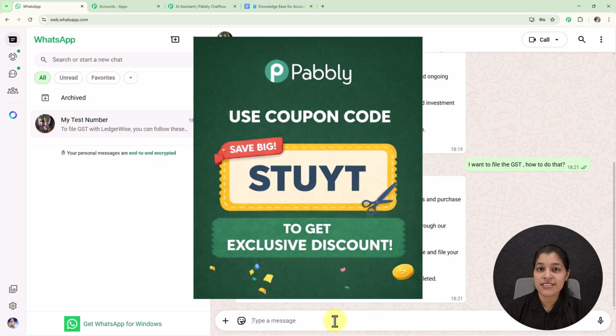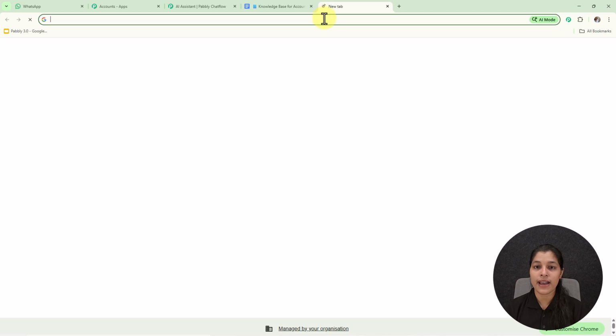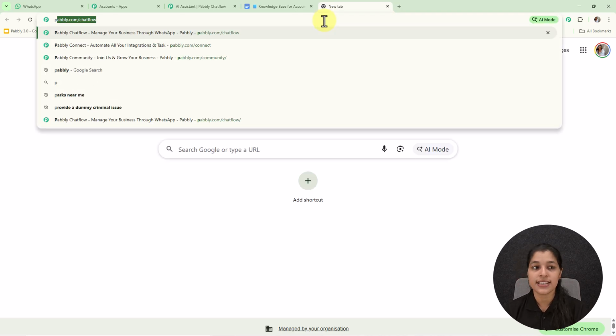And now for creating this AI assistant, you have to access Pabbly Chatflow. So open a new tab and type its URL, that is pabbly.com/chatflow.